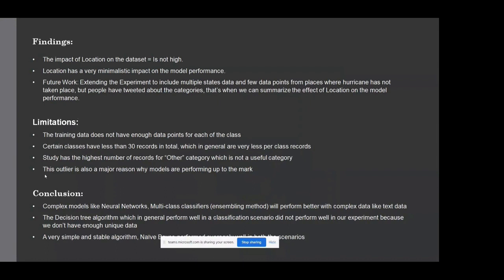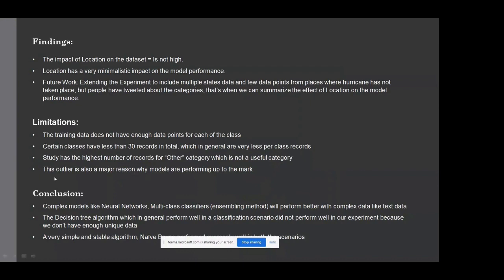So now coming to the limitations, the training data doesn't have enough data points for each of the classes. And there are certain classes which have very few records, about 20 to 30 records. So they are very few in general. And the number of records is very high for the other category, but the other category is not very useful for our study. So we have limited the other category in our study.